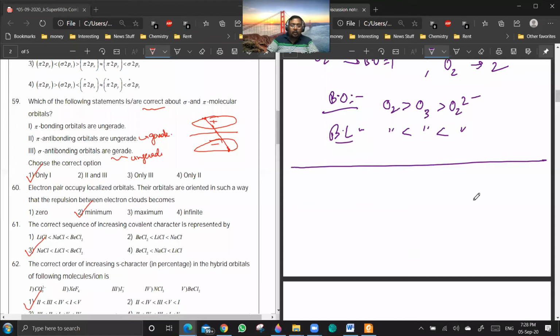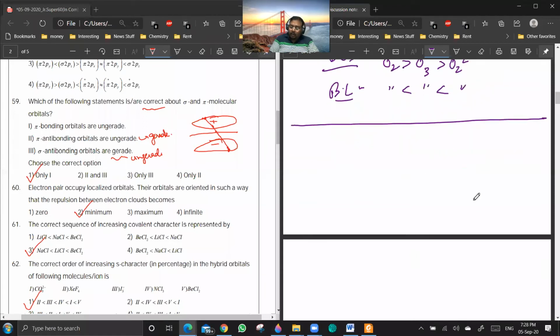5-star antibonding, right? For pi bonding or pi antibonding or sigma antibonding, we can get zeroed and unzeroed both, so different cases. We discussed that yesterday. If you take plus and minus overlap, it will be antibonding only. If it is plus plus, then it will be bonding. Those are the two cases only.